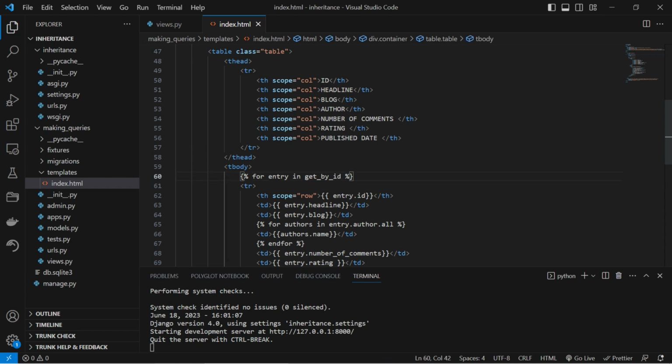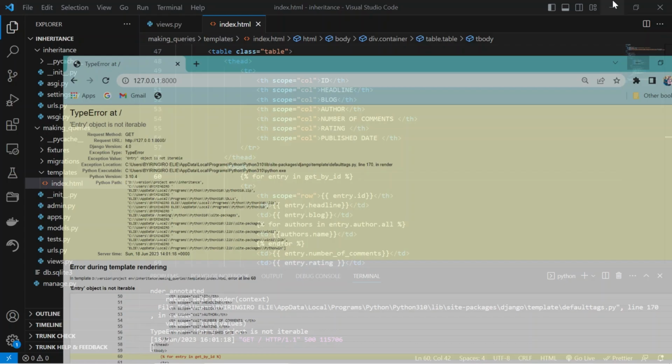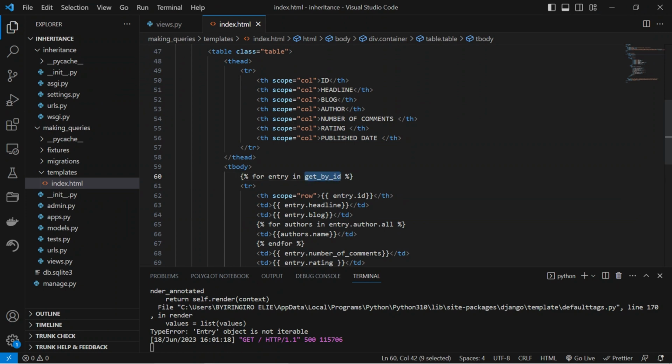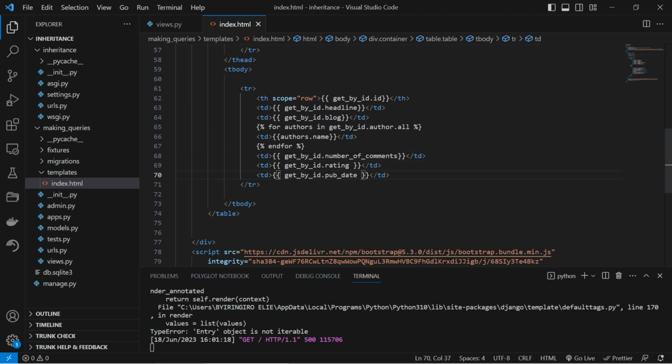If you try to use a for loop in the template on the getById variable, you might encounter an error or unexpected behavior. This is because the get method in Django returns a single object, not a queryset or a collection of objects that can be iterated over with a for loop. If you only expect a single object to be returned by the get method, and you want to access its attributes in the template, you can directly reference those attributes without using a for loop. Here we are going to access our attribute using the context variable directly.